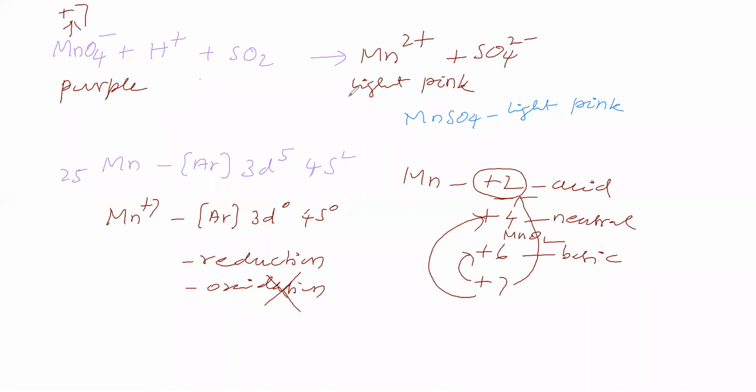Its color disappears. So decolorization of permanganate can be done by passing sulfur dioxide gas. So it is also a test for sulfur dioxide. So what are the tests for sulfur dioxide? One is the litmus test.